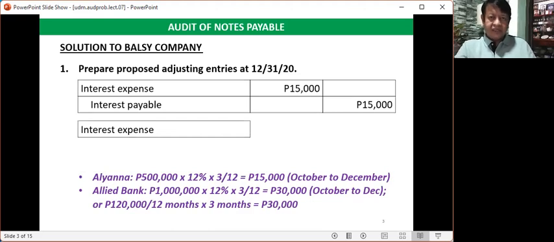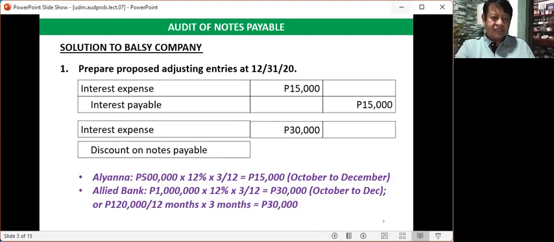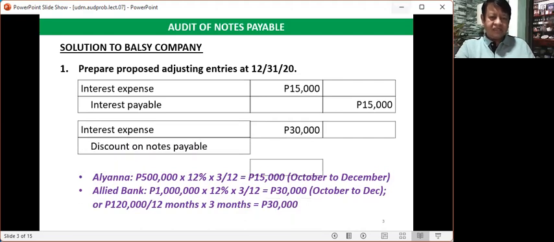And then we will debit interest expense amounting to 30,000 pesos, the indebtedness that pertains to Allied Bank. So we debit interest expense and we credit discount on notes payable.